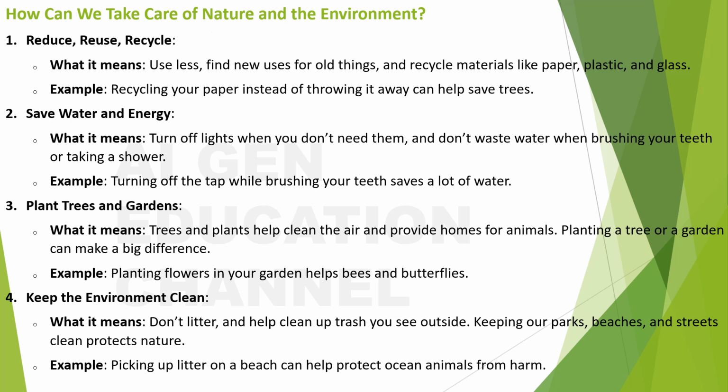How can we take care of our nature and environment? We have been listening to this for so long, right? Reduce, reuse, recycle. It means use less, find new uses for old things, and recycle materials like paper, plastic and glass. So you have to use things less, find new uses for old things and recycle materials like paper, plastic and glass. Wherever you can recycle, you should use it for recycling, wherever you can put something to a different use, you have to do that, and wherever you can minimize the usage, you have to do that.